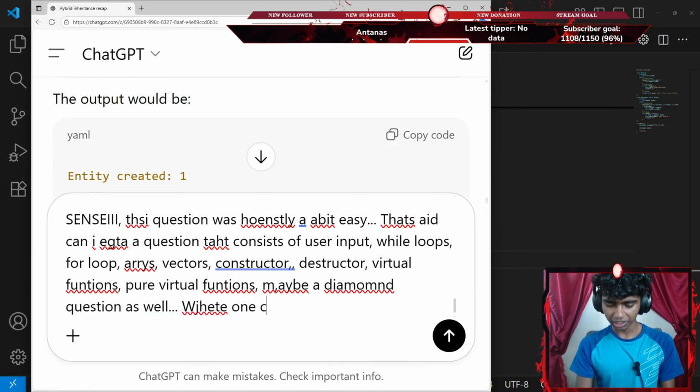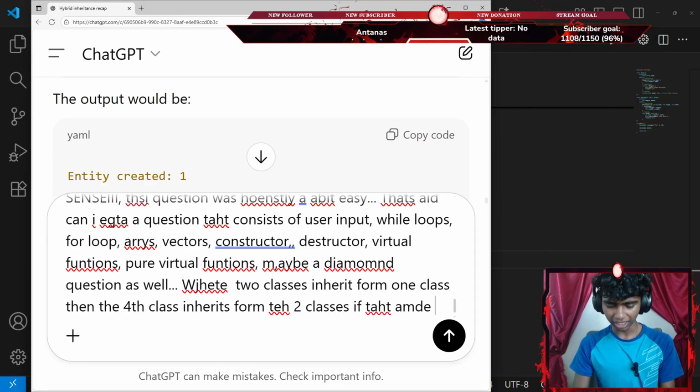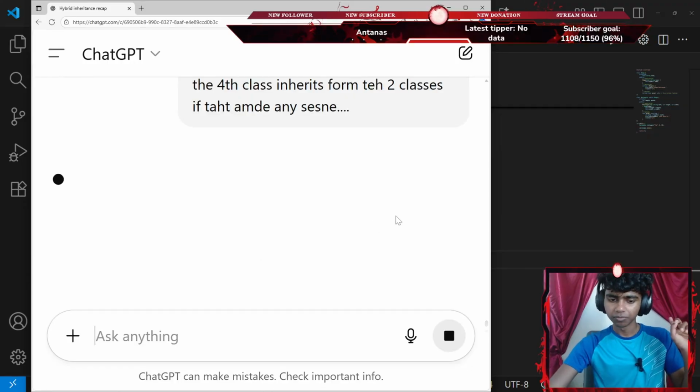Where two classes inherit from one class, then the fourth class inherits from the two classes, if that made any sense. Maybe something. Okay, let's just send this.